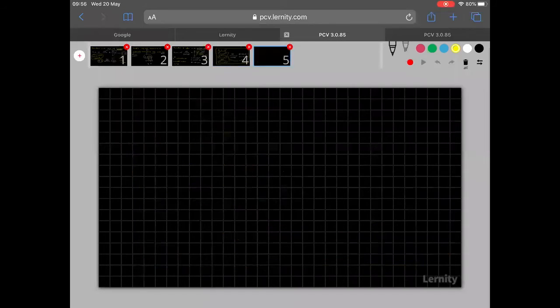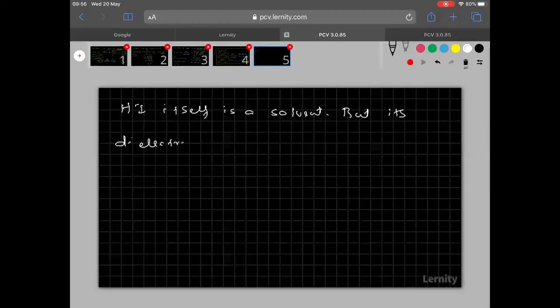Okay, so let me go to the next slide now. See clearly here, one important note I want to give before going to tertiary. HI itself is a solvent, but its dielectric constant is less than water.